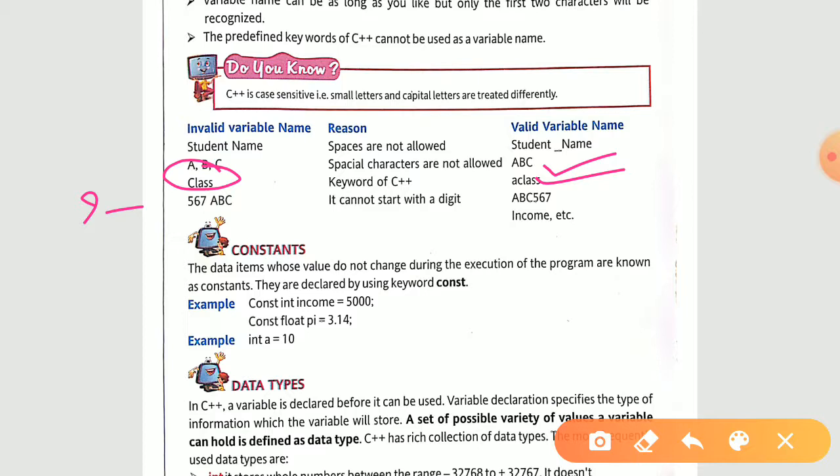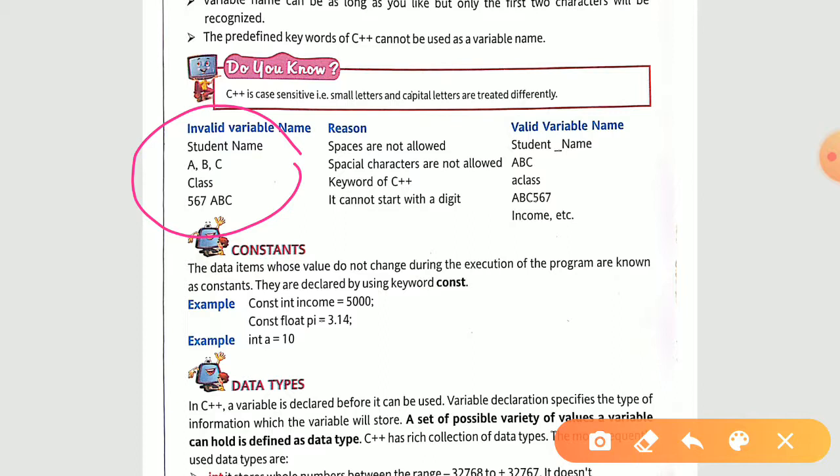The last one you see, 567 ABC. The first thing, it is starting with a digit, and the next thing is it is having a space between, and both of the things are invalid. So these are invalid variable names. Now the question may come to identify what are valid and what are invalid variable names, and state the reasons for the invalid ones. Like this, you can get a question. So prepare accordingly. This is about the first topic, that is variable.